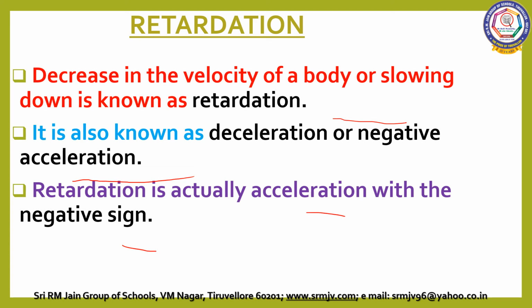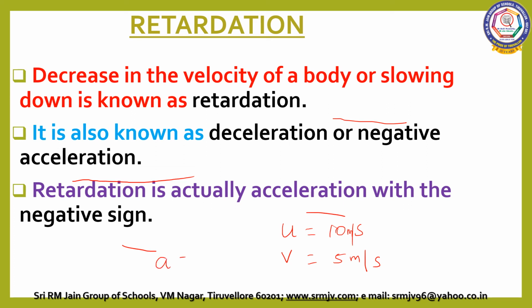U is higher than V in negative acceleration. For example, U is 10 meter per second. In 5 seconds, V is 5 meter per second. The final velocity decreases.